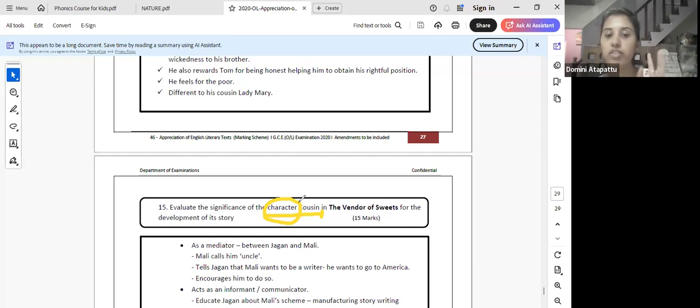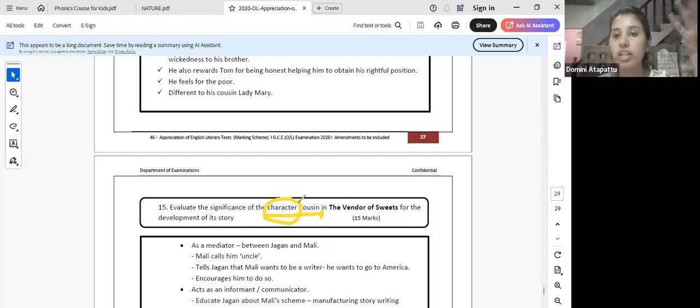When you're analyzing a character, make sure you look at how, I'm repeating it again, the writer represents the character. That is one thing: the physical features, the background of the character, the exposure of the character, and all of that. Then the other one is how the character presents himself or herself.